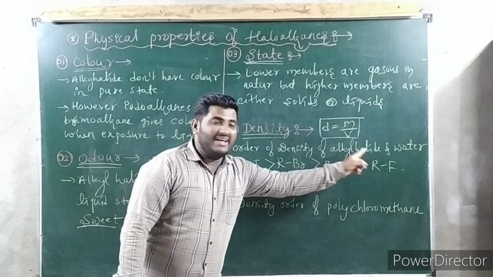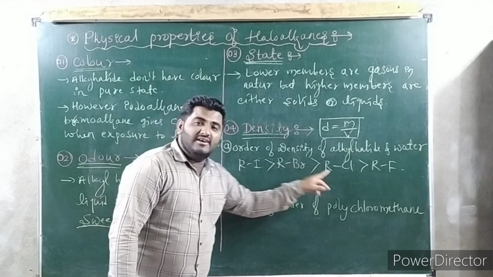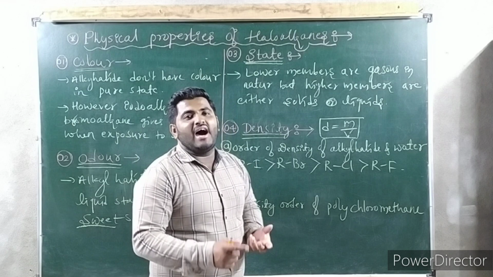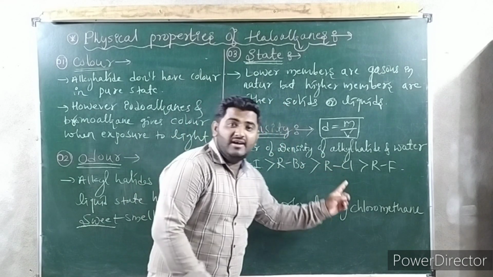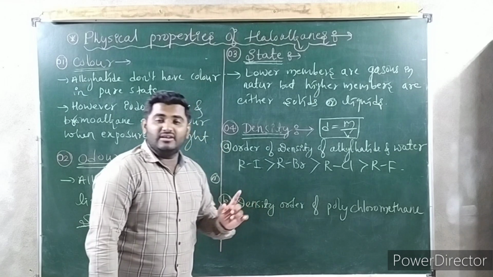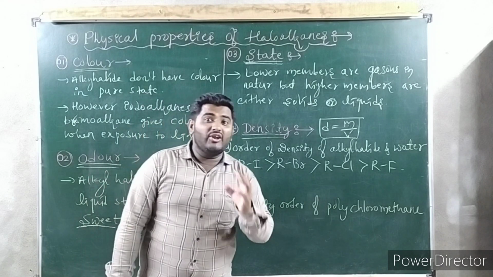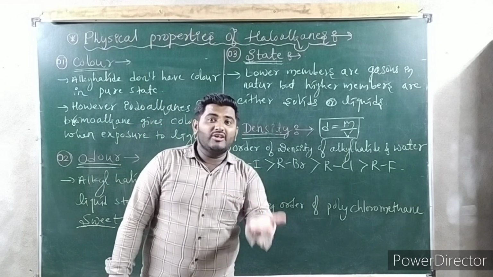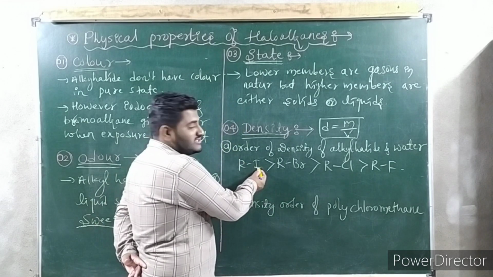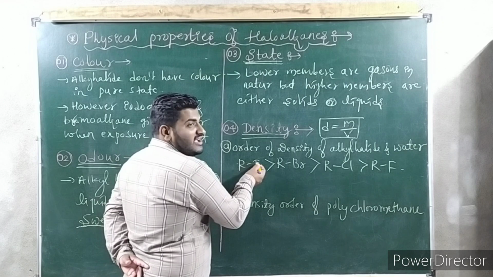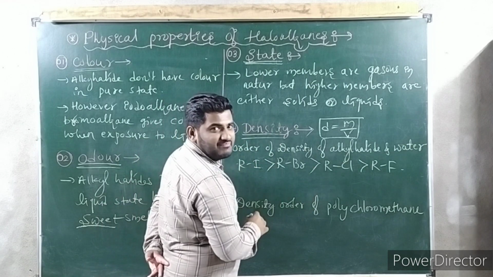R may be anything, C2H5 or CH3, but it is fixed. Only the halogen is changing, so you have to talk about the molecular mass of the halogen. The more the molecular mass, the more the density. Iodine has the highest molecular mass, therefore alkyl iodide has the highest density among the rest.